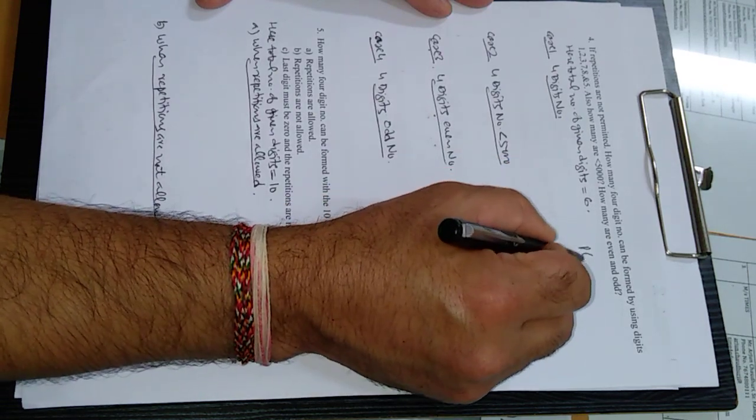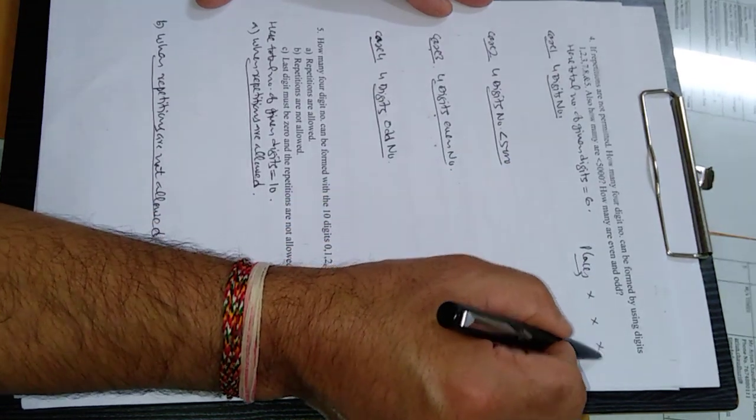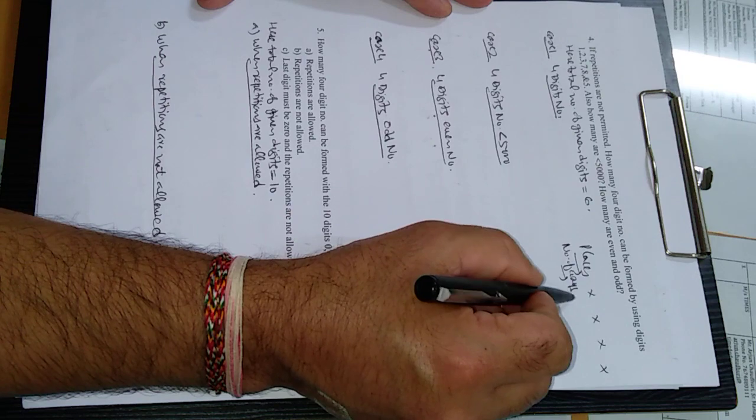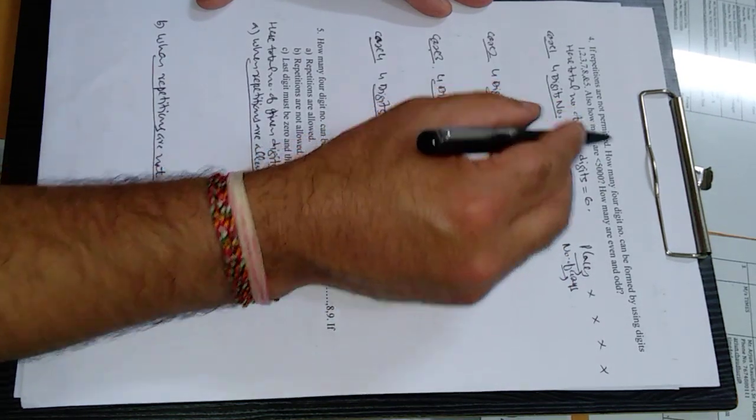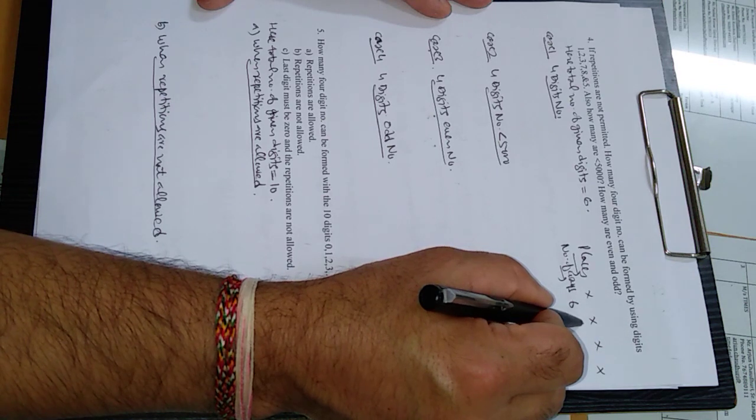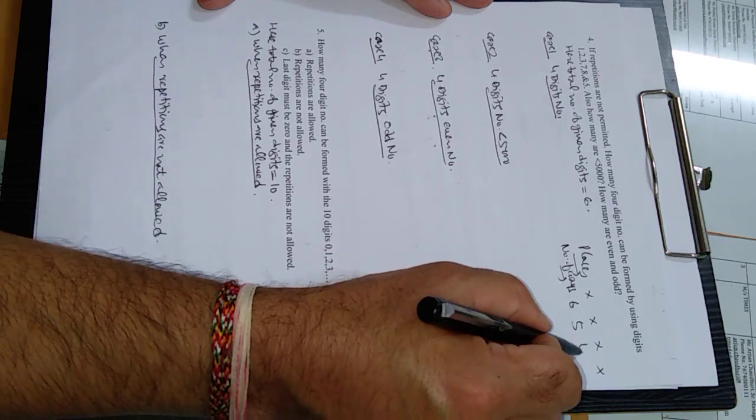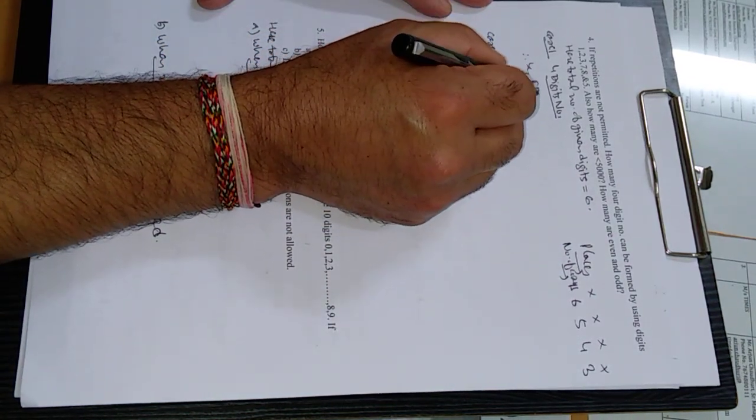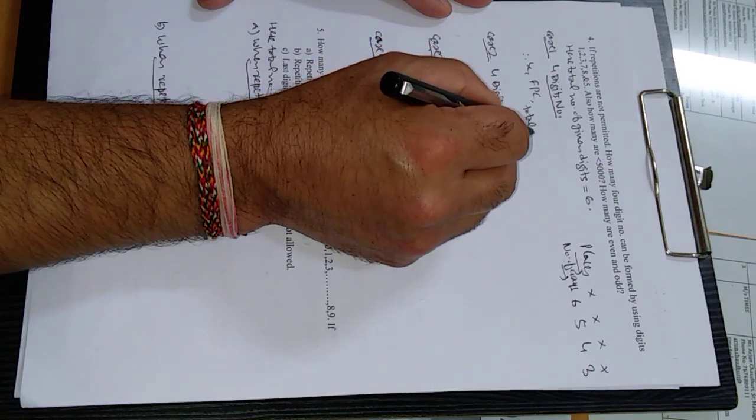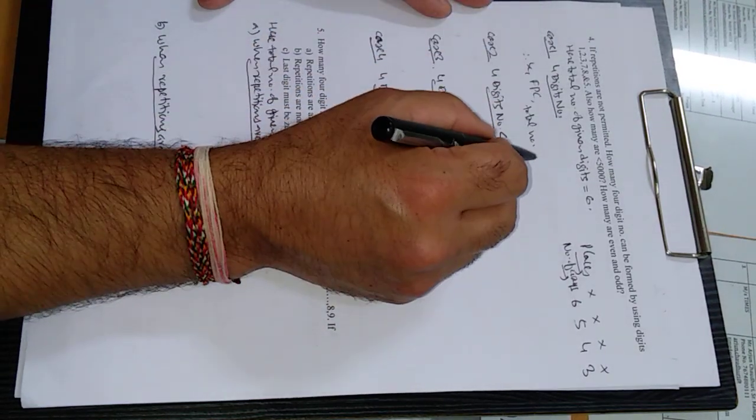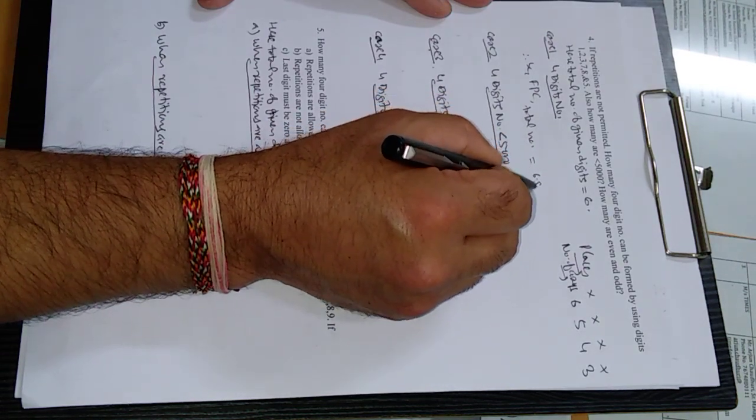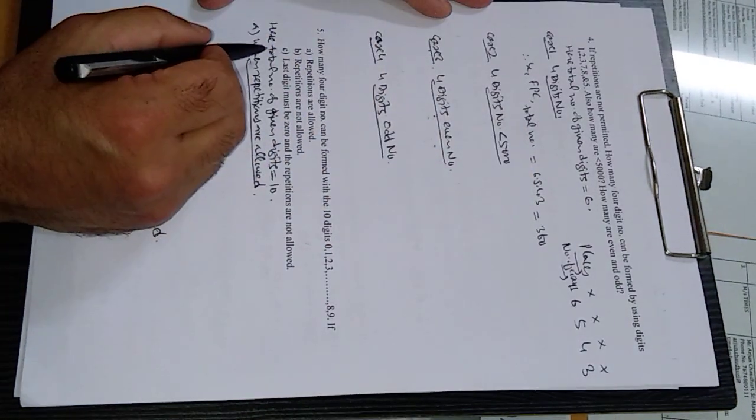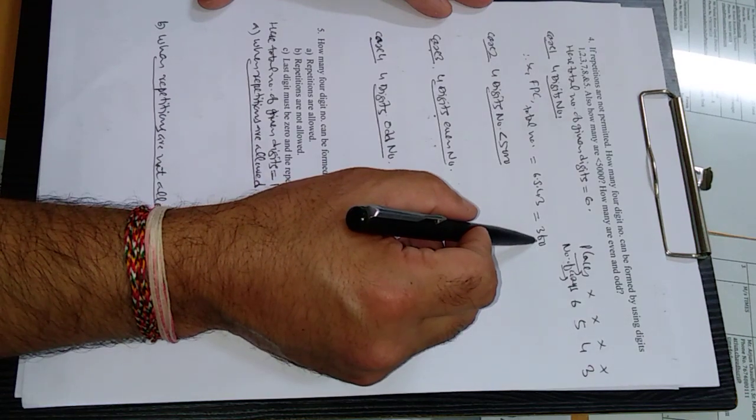4 digit means 4 places: 1, 2, 3, 4. The number of ways for filling each place: because repetition is not permitted, the first place can be filled in 6 ways. Now the second place can be filled in 5 ways, then 4 ways and 3 ways, right? Therefore, by the fundamental principle of counting, total 4 digit numbers will be equal to 6 into 5 into 4 into 3, and this will come out to be 360. So these are the total 360 4 digit numbers.